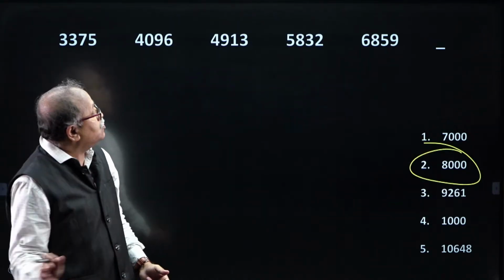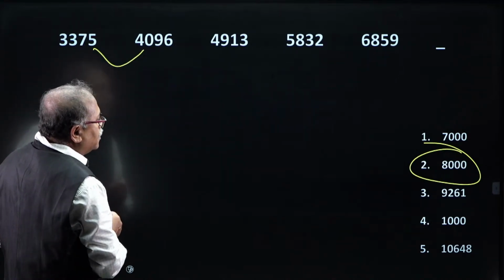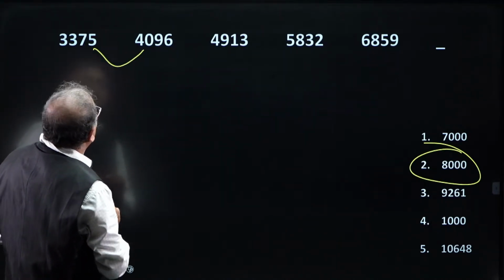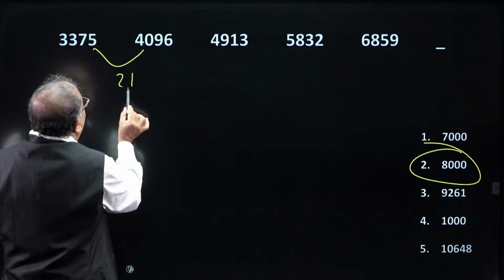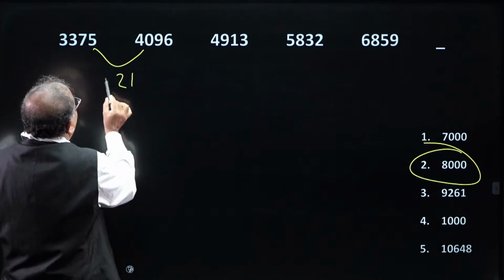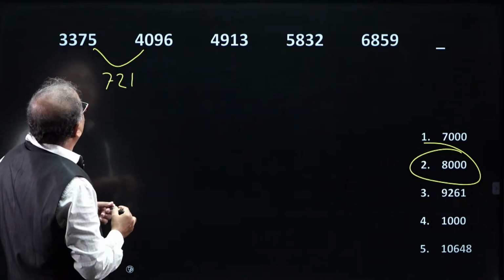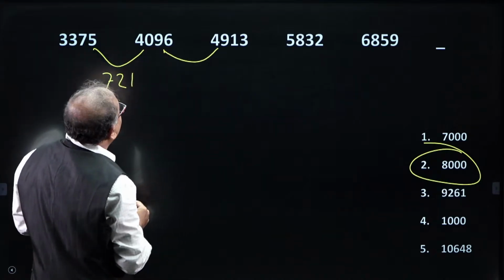So, Q pattern. What is the difference from here to here? 1 and 7 plus 2 is 9 and 3 7, this is 721. And what is the difference from here to here?